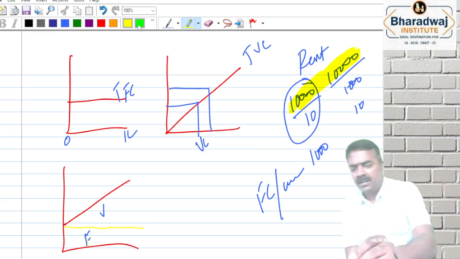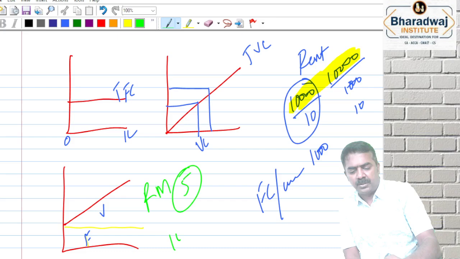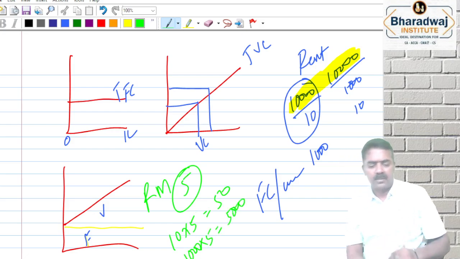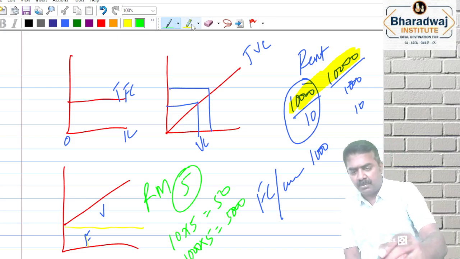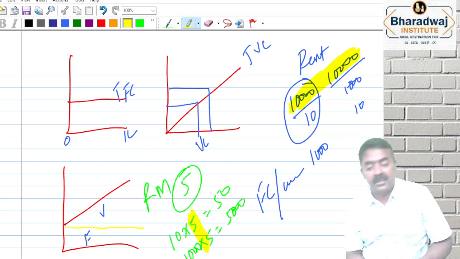For example, now raw material purchase பண்ணி manufacture பண்றேன். Raw material is 5 rupees per unit. இப்போ 10 யூனிட் manufacture பண்ணா 10 into 5, 50 அந்த மாதிரி. இது 1000 யூனிட்ஸ் பண்ணா 1000 into 5, 5000 அந்த மாதிரி. Per unit you look at, per unit the variable cost will remain the same. Total variable cost will keep changing. This is called as based on behavior.